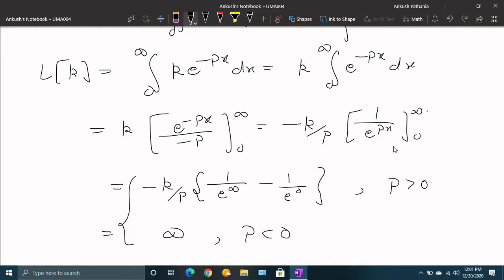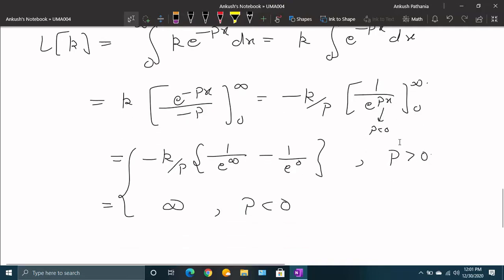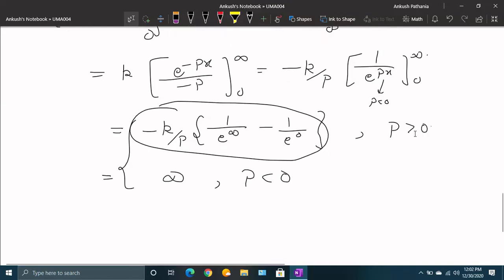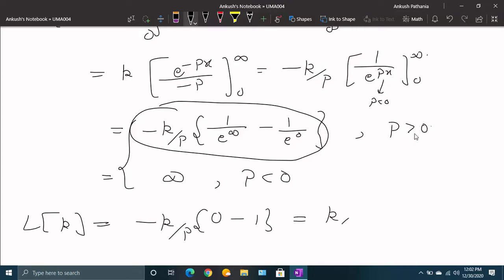You can see that if p is less than 0, the term e raised to power px will go to the numerator, and e raised to power infinity will make the whole term equal to infinity. We need some finite value of the integral, when the integral exists, so we do not need infinity. So the Laplace of k comes out to be minus k upon p, 1 upon infinity is 0, minus 1, and it is k upon p provided p is greater than 0.